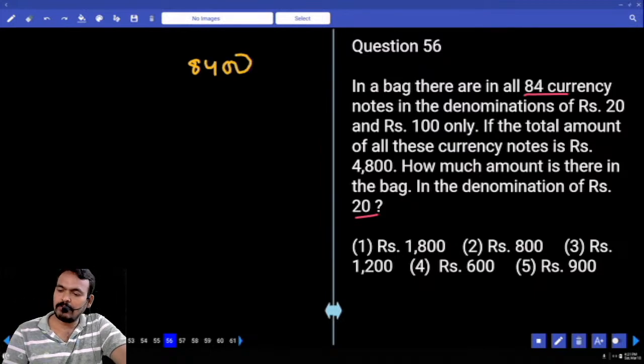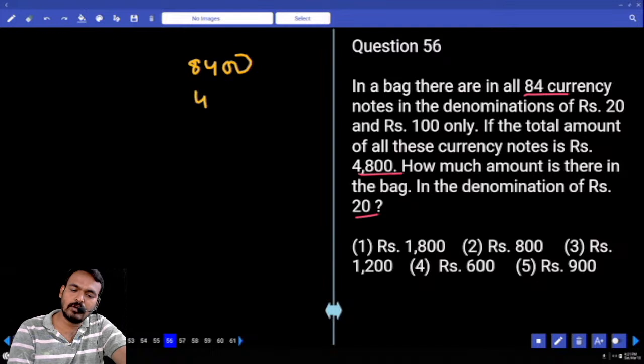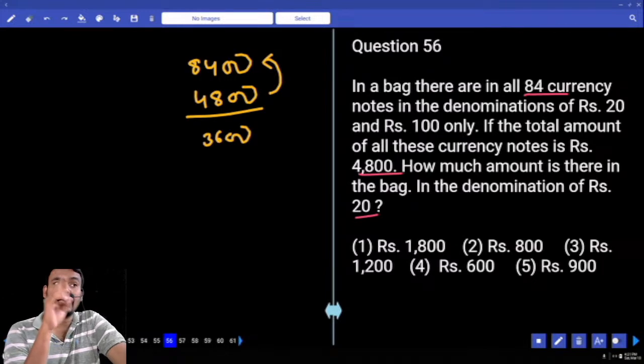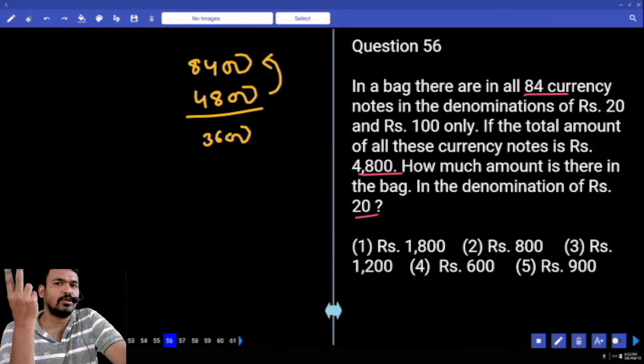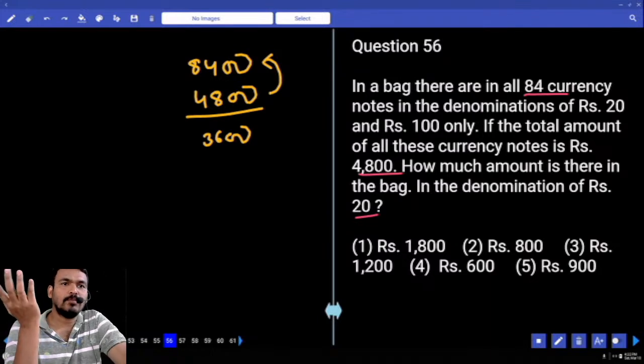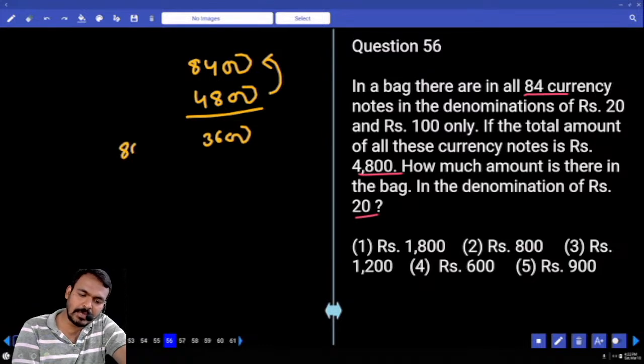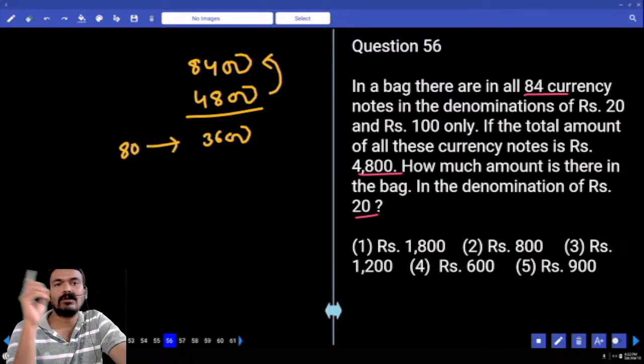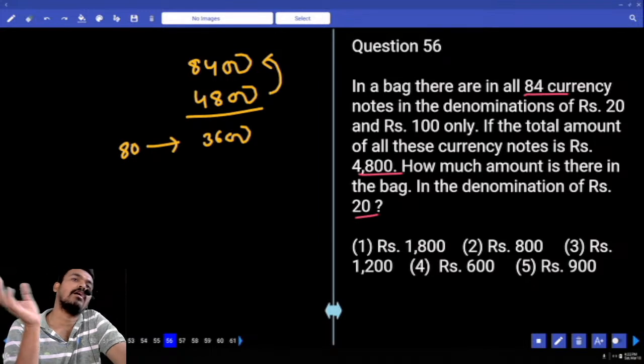8,400. But actually we are getting how many rupees? 4,800. How much value are more getting? 3,600. What is actually each one note? 100 rupees. But 20 rupees note means only 20 rupees or not? Compared to 20, 100 is how many rupees more? 80 more or not? If one denomination is 80 rupees more, then 3,600 rupees is more for how many units